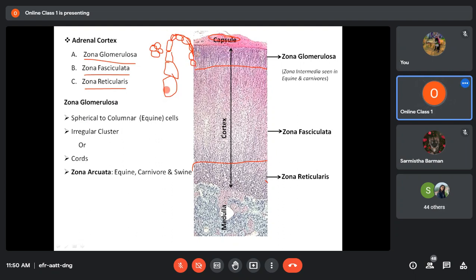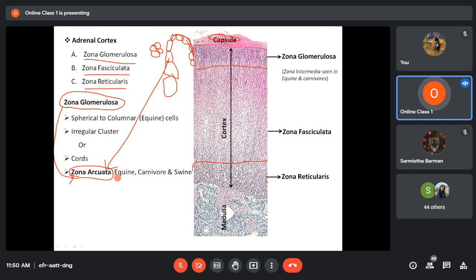In those animals, the zona glomerulosa is also called zona arcuata, arcuata because it is forming an arc. If there is this type of arc-like formation in the zona glomerulosa, then it is called zona arcuata. So remember, the other name for zona glomerulosa is zona arcuata.